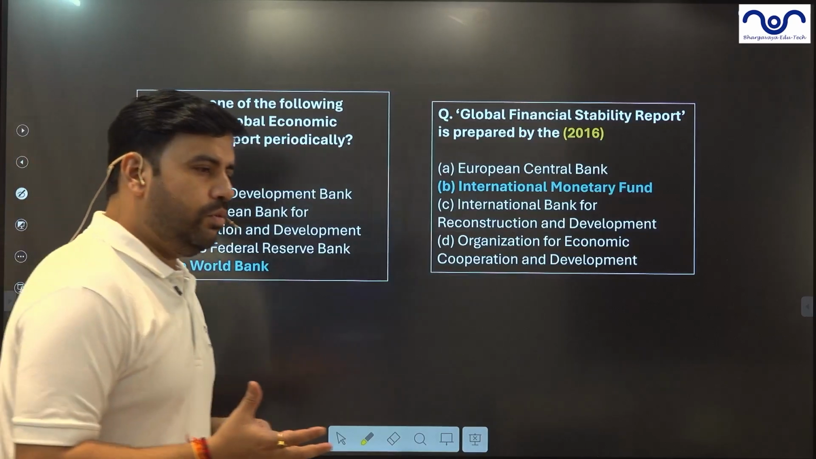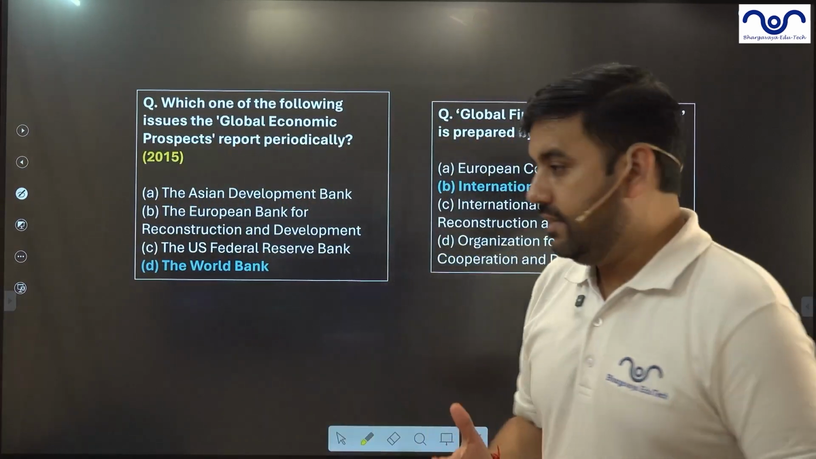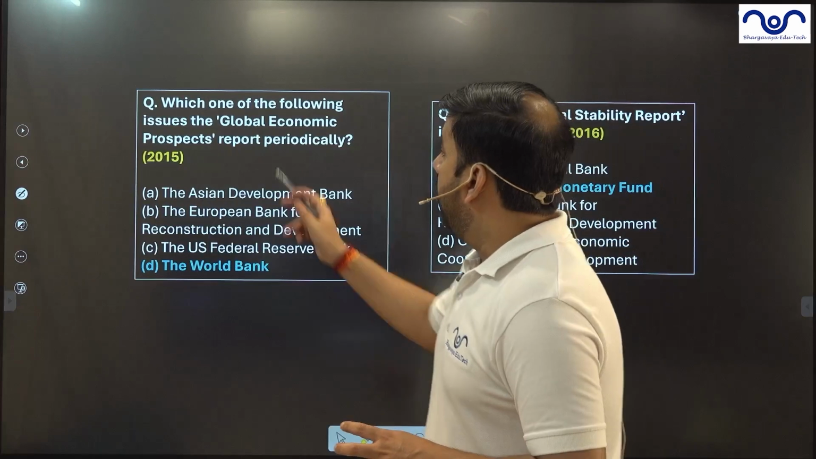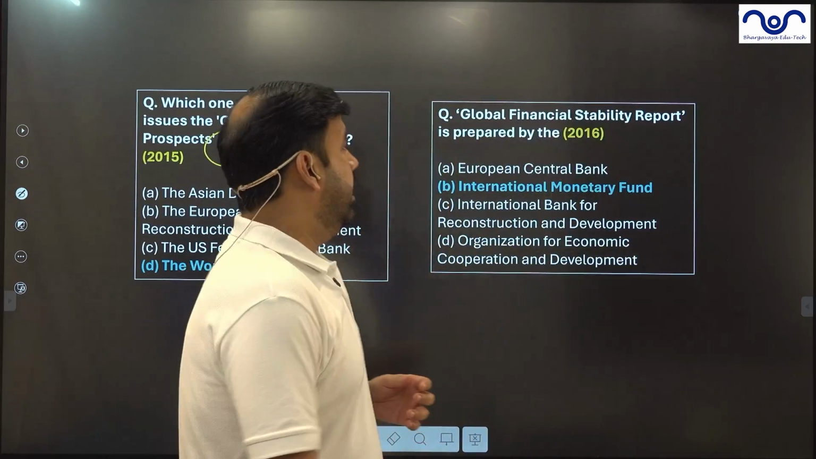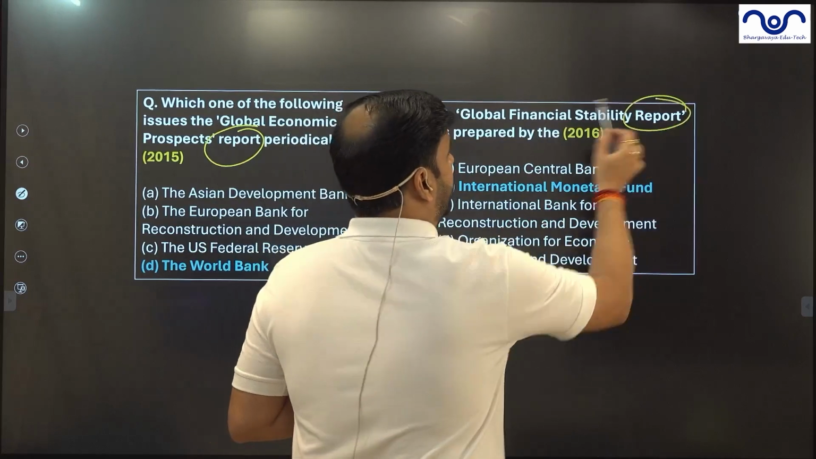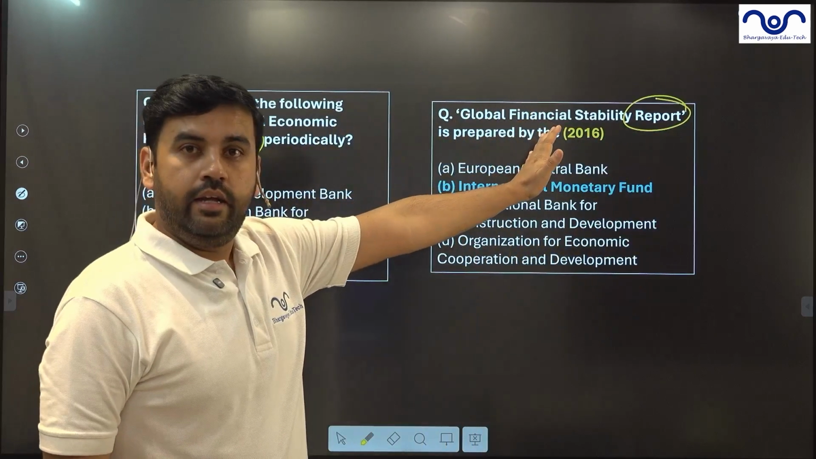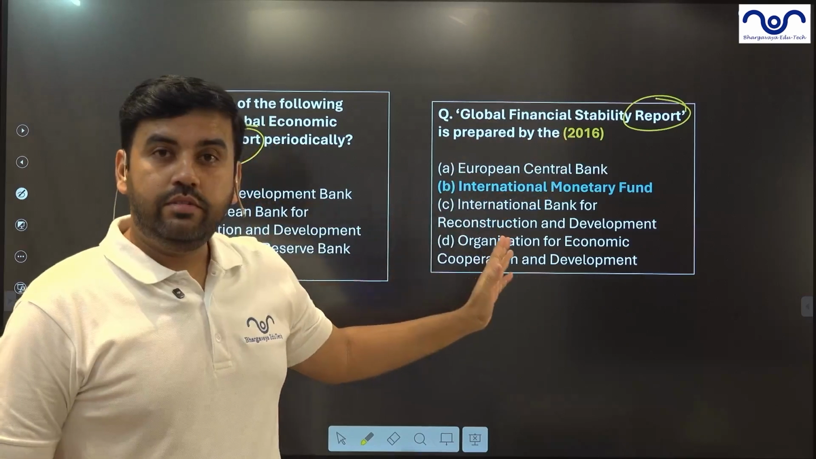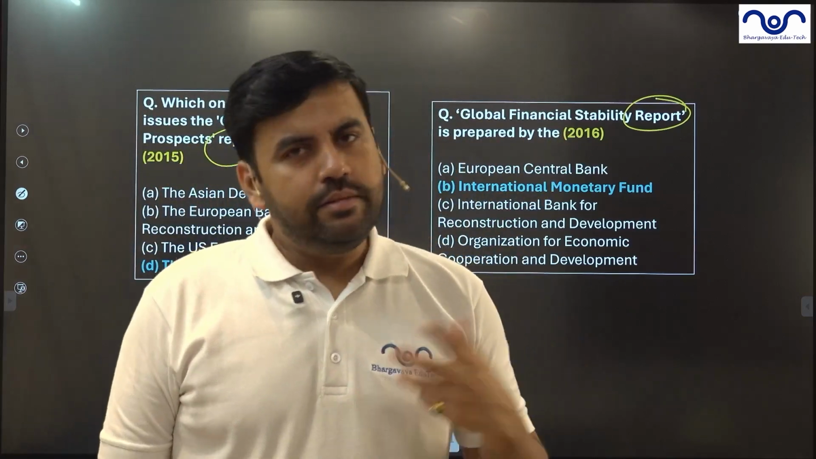Do UPSC and State PCS ask questions with respect to the economy? Yes. With respect to the reports? Yes. They have asked a question on the Global Economic Prospects Report 2015. Next year they also asked about the report on global financial stability. So this is the Global Financial Stability Report. RBI publishes a similar report with respect to India's financial stability.